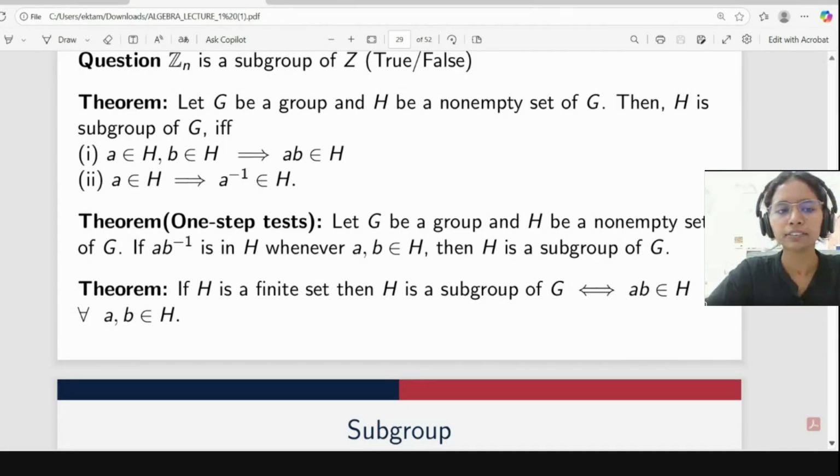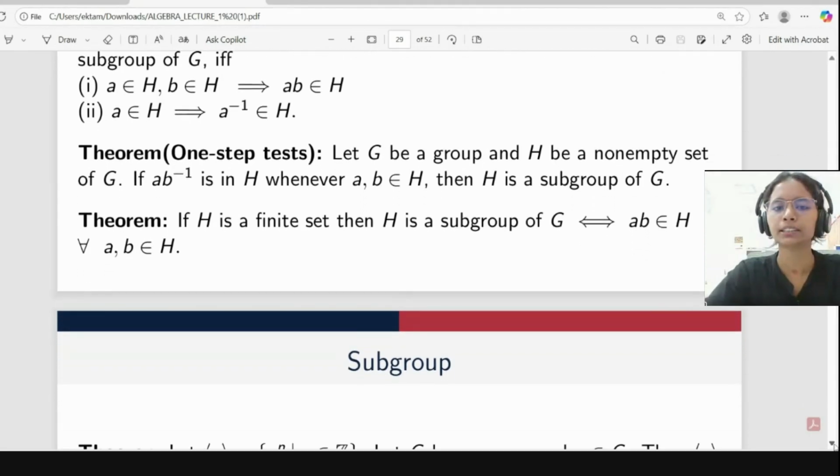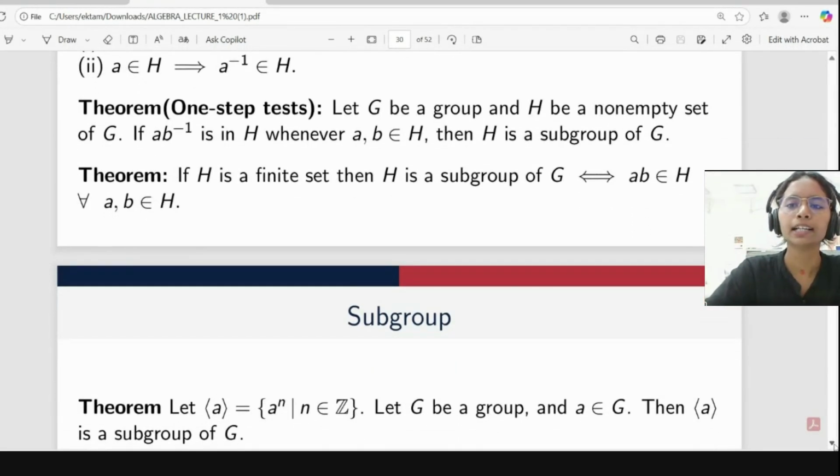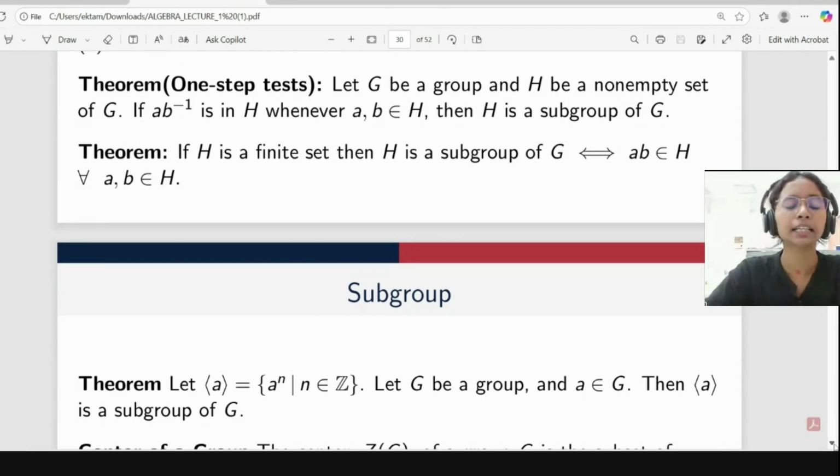After this, we have a second theorem, the one-step test. If G is a group and H is a non-empty set, if ab inverse is in H, then we say H is a subgroup of G. And here is another theorem. Suppose we have any group, and we are taking any finite subset H. In that case, the only thing we need to check is whether it satisfies the closure property. No need to check inverses.